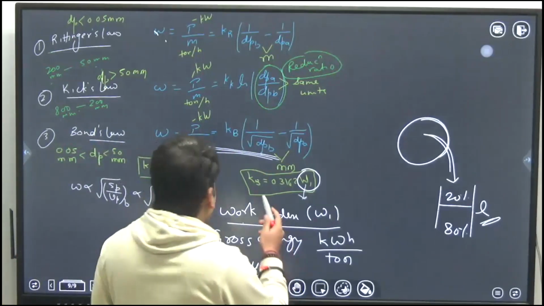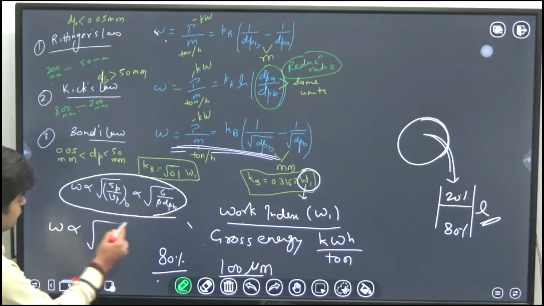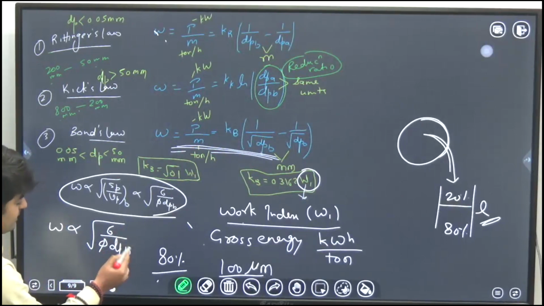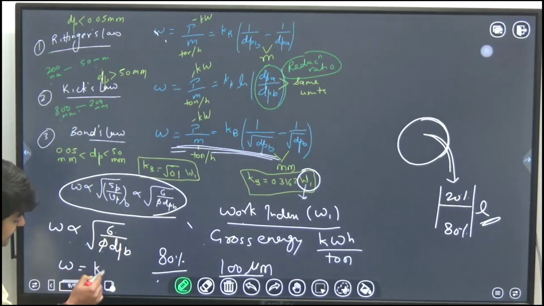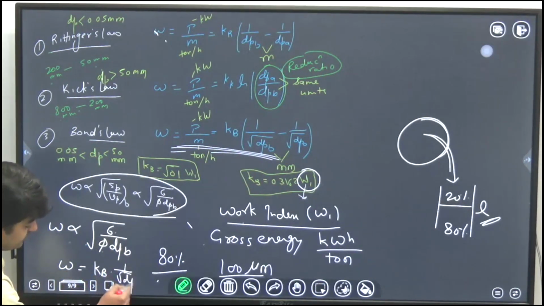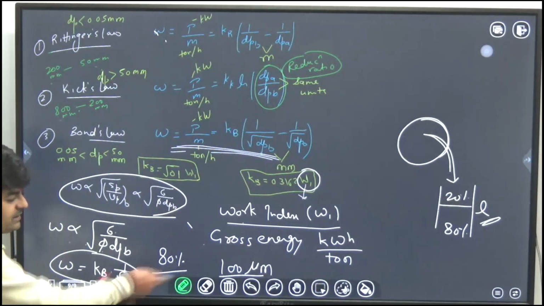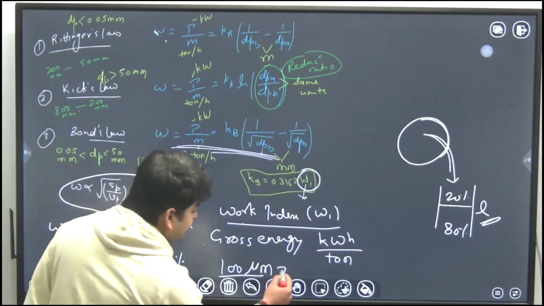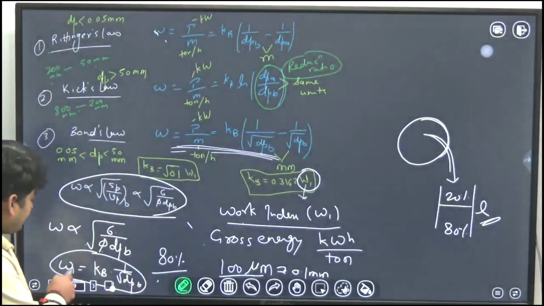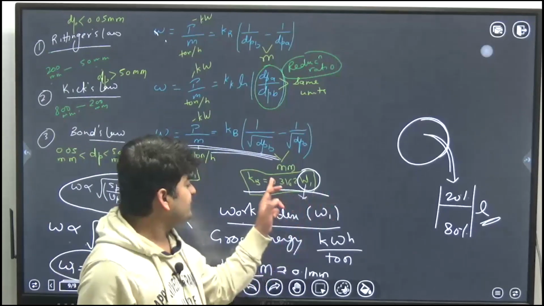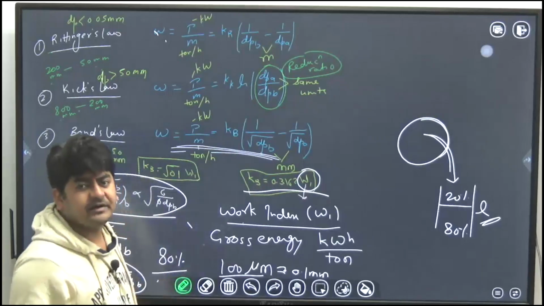According to Bond's law, the original Bond's law, W is proportional to square root of 6/5 dpb. When you remove the proportionality constant, W will be equal to kb times 1 upon square root of dpb. This is the original Bond's law. Here just put dpb as 100 micrometer, or 0.1 mm, and you will get kb equal to 0.3162 times Wi. That's how you get kb, Bond's constant, with the help of the work index.